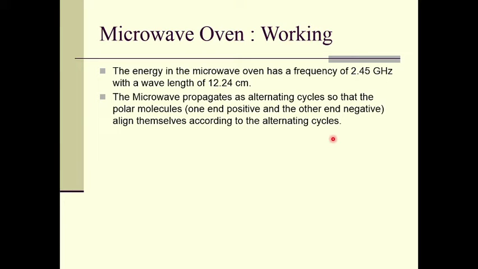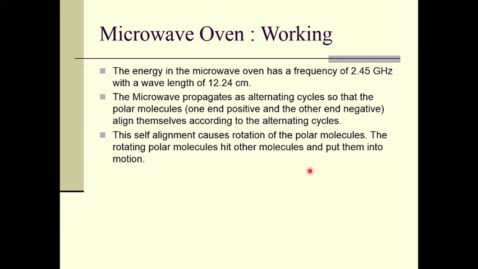So these microwaves give alternating cycles, so that the polar molecules align themselves according to the alternating cycles. The polar molecules start aligning as per the cycles of the microwaves, right? This self alignment causes rotation of polar molecules. The rotating polar molecules hit other molecules and put them into motion, right?